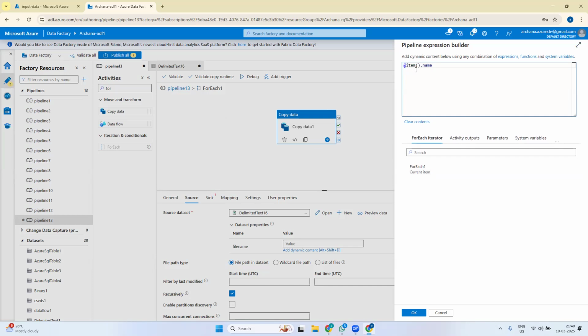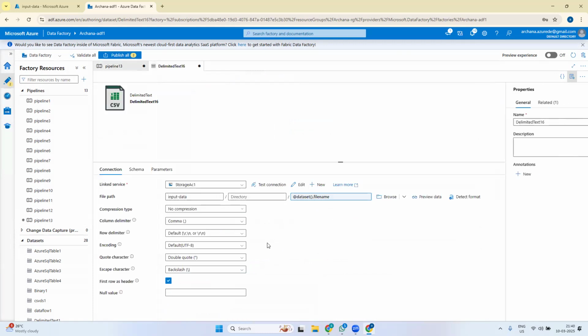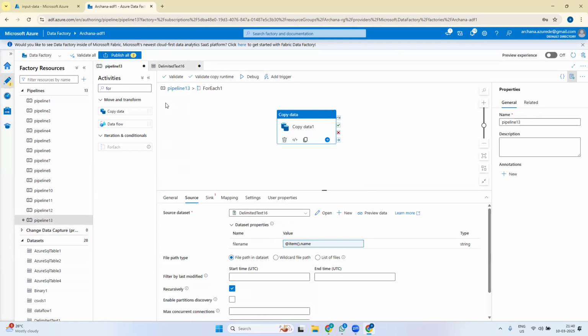So we give item dot name, right? In the place of file name, we are giving item dot name. So for each item, it will fetch the name and send it here, so for each item it will get this name as the source.